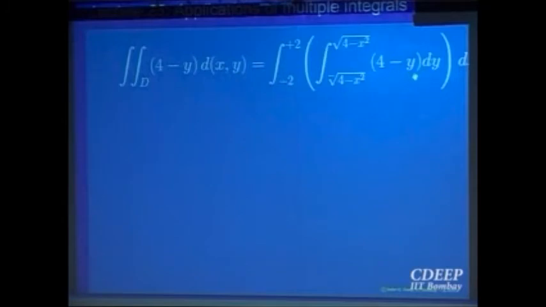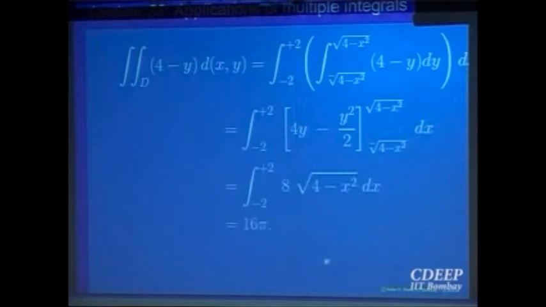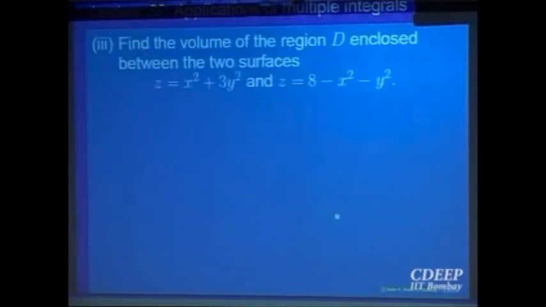This is either a double integral or a triple integral, doesn't matter, because the bottom surface is z is equal to 0, top is z is equal to 4 minus y, so integral of 1 dz will give you just 4 minus y. So whichever way you write it, as a double integral or a triple integral, the formula is the same and the same answer is obtained. Okay, so basically various variations of the same thing.